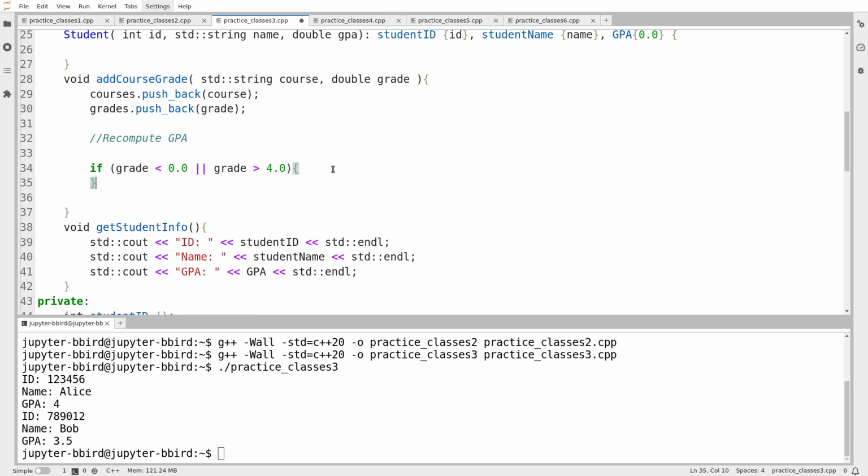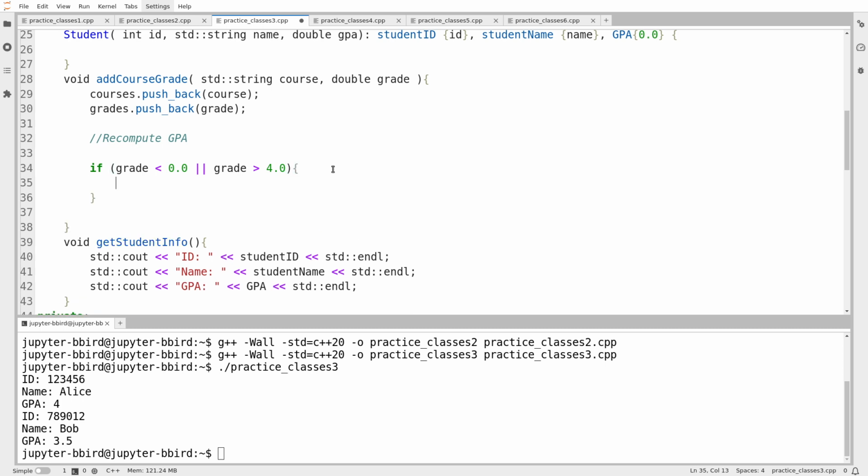And for some reason, ChatGPT thinks I should check this after already using the grade value. So I throw, I think invalid argument was a good choice. I'm going to say that grade is invalid. All right, so now how do I recompute the GPA?